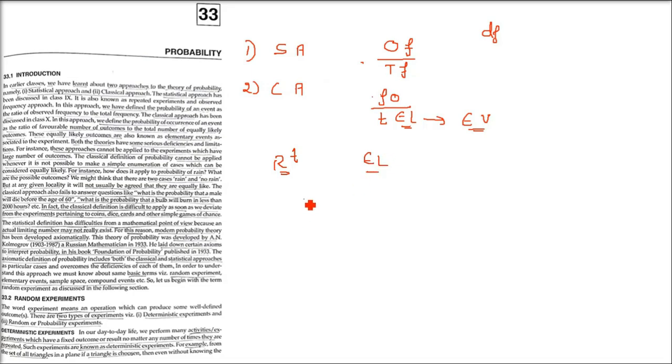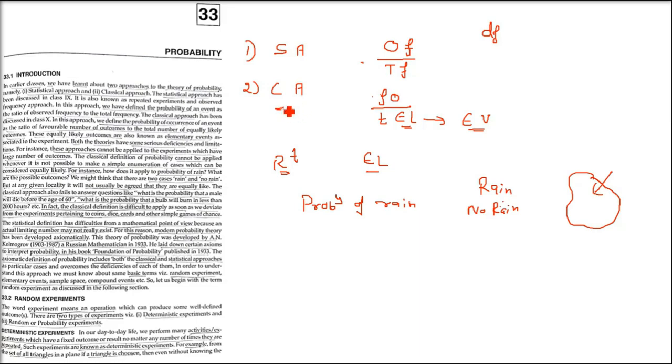For instance, how does it apply to the probability of rain? What are the possible outcomes? We might think two cases: rain or no rain. But for any given locality or place, it will not usually be agreed that they are equally likely, right?